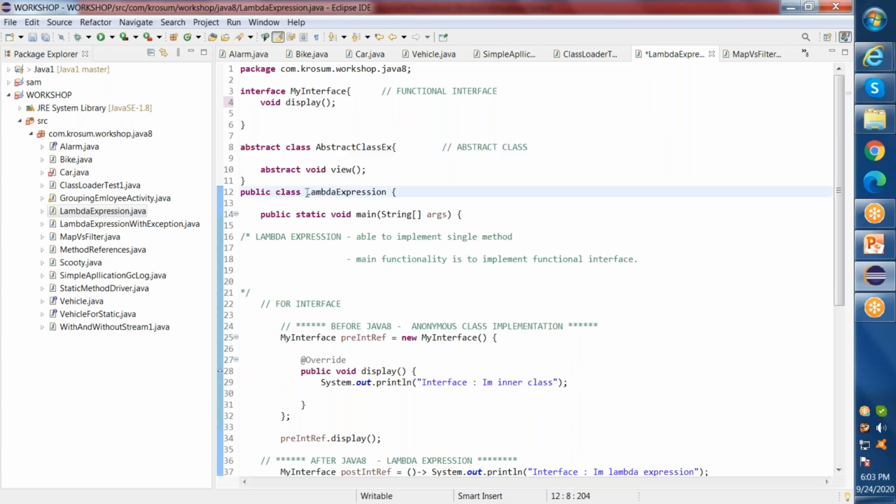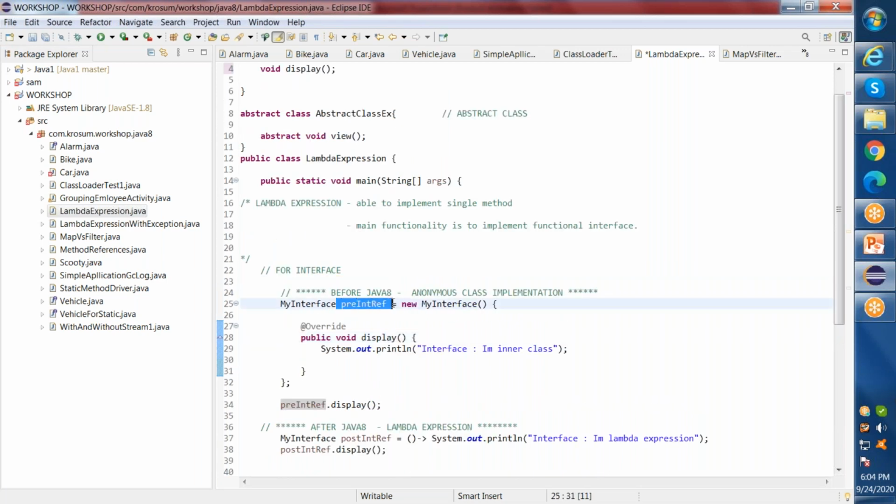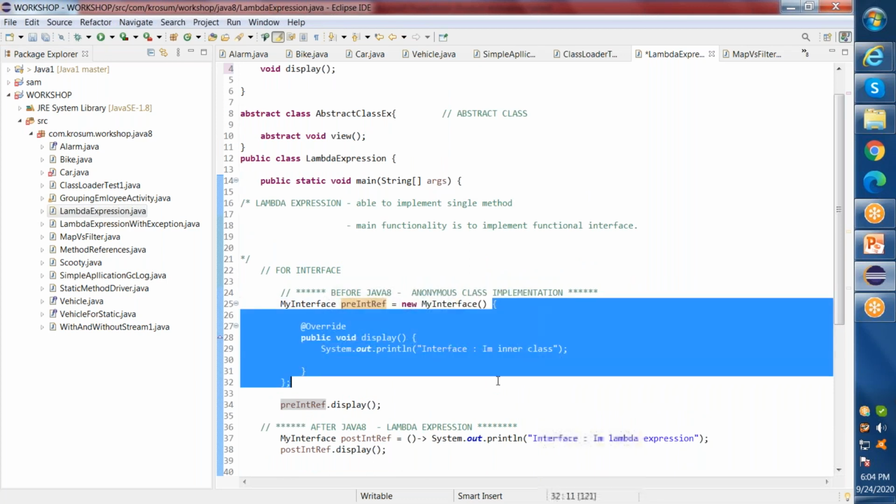And inside my driver code, my lambda expression code, what I'm trying to do is implement these two methods both the lambda way and the inner class way. Here I'm just creating an object reference for my interface, and here, if you see, this is my inner class way.